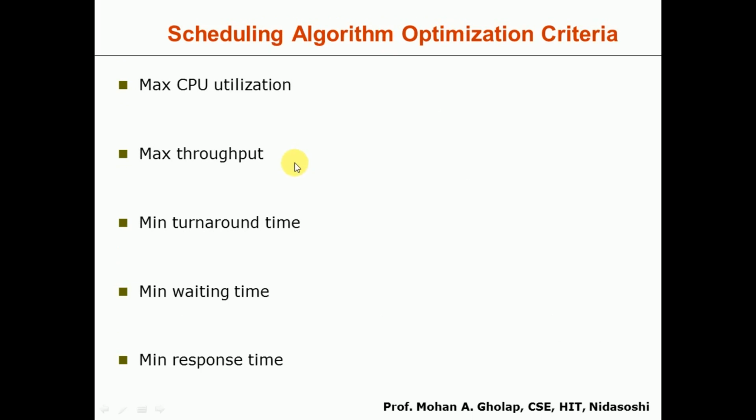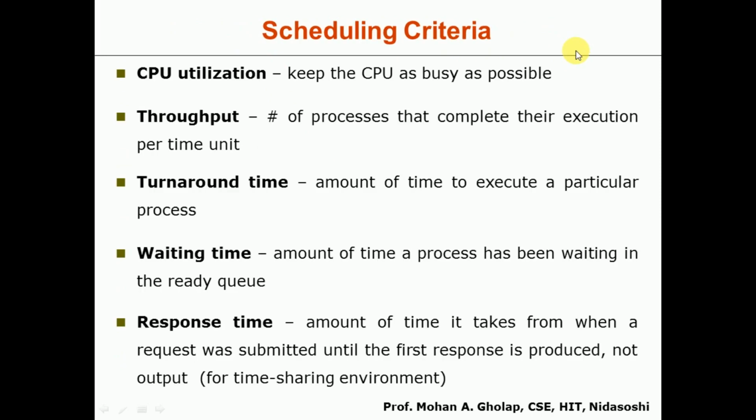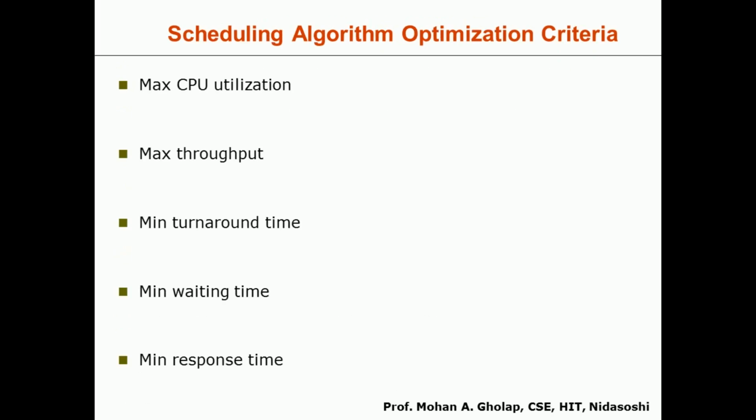After this we'll see the scheduling algorithm optimization criteria. Here we have discussed the different components that affect the CPU scheduling criteria. Now we will discuss which is to be maximized and which is to be minimized. The first one, CPU utilization, should be maximized, as already discussed. The throughput should also be maximized, which we also discussed.